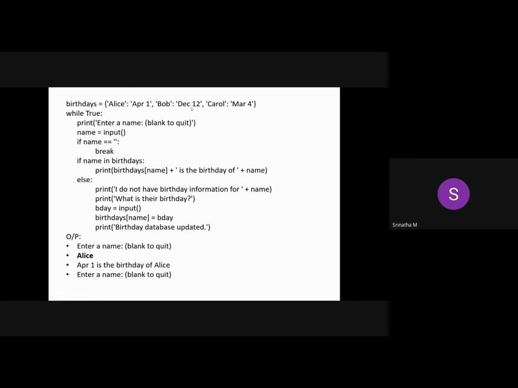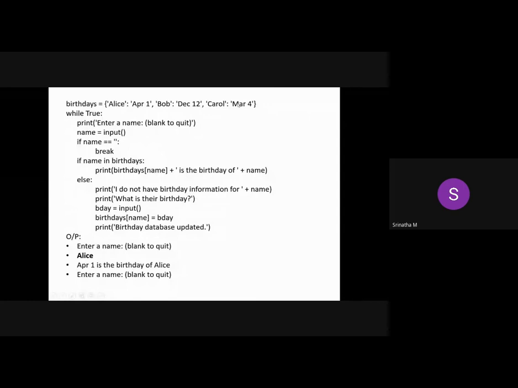Fine. So, what is the role of this program here? It will ask for the name of a person. If it is present here, it will say that person's birthday is this one. Suppose you typed a name which is not part of this dictionary, then you are going to add that name as a key, and it will also ask for the date of birth, and that key-value pair will get added into this dictionary.